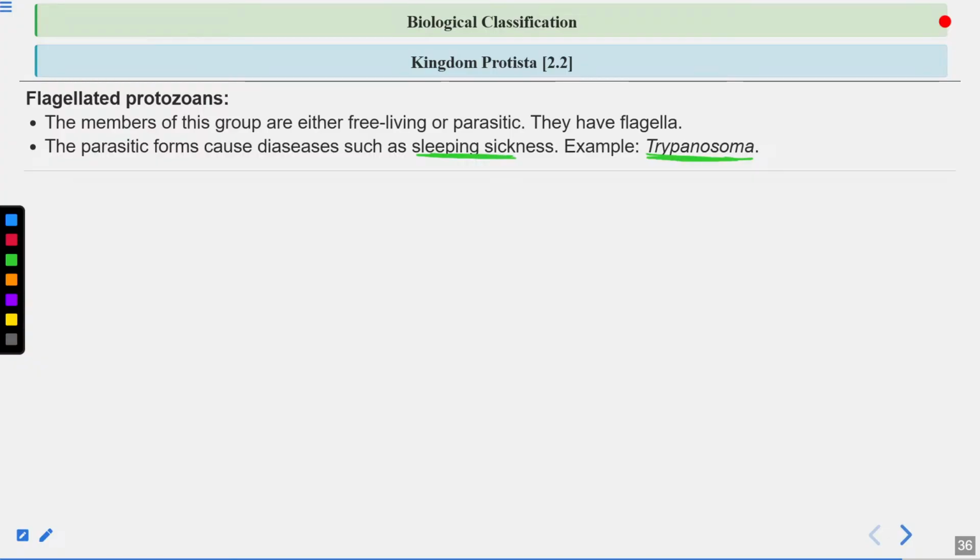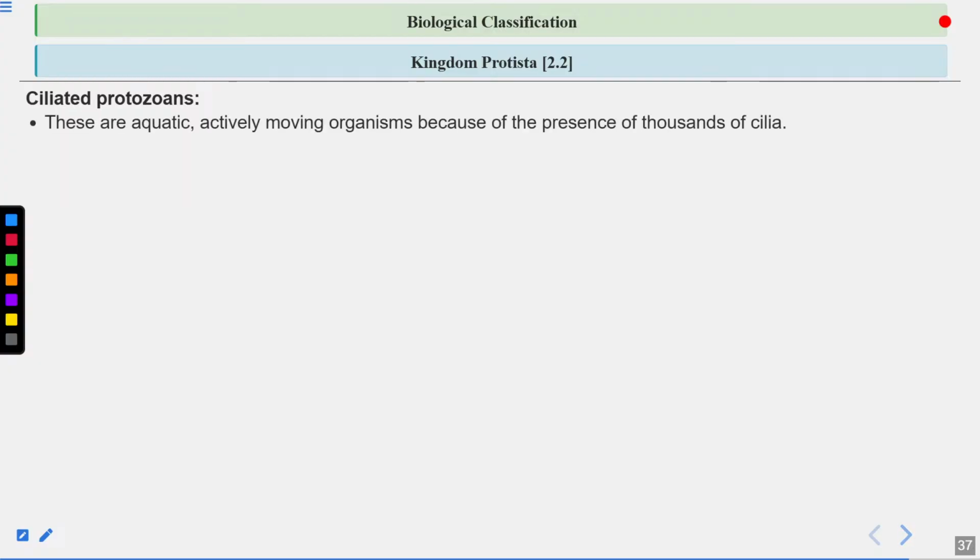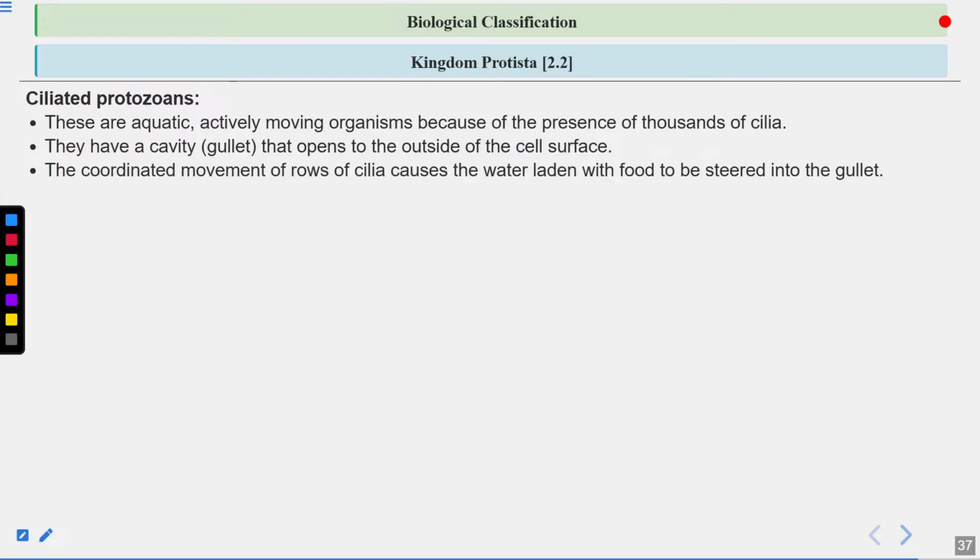Now let's talk about ciliated protozoans. Example is obviously paramecium. They have thousands of cilia present on their body, on the cell surface. Now they have a cavity which is known as the gullet that opens to the outside of the cell surface. Through this gullet, the water which consists of the food will enter. Now what is the role of cilia here? Cilia help in locomotion, and also help in the feeding of the paramecium.